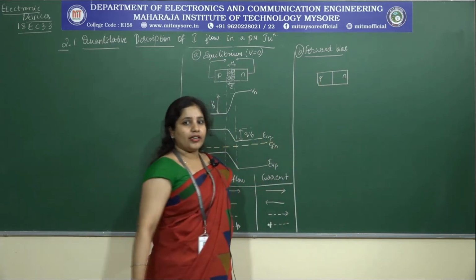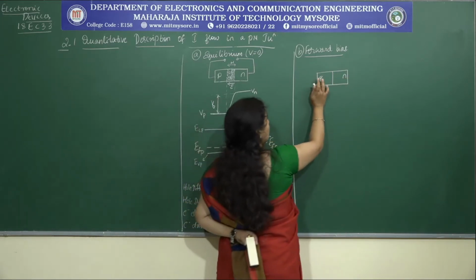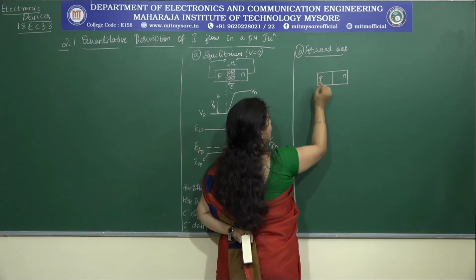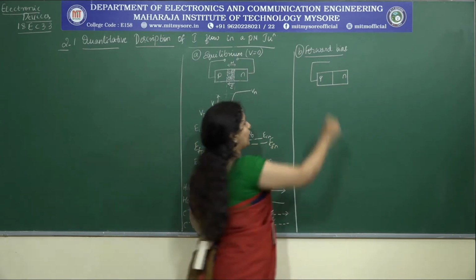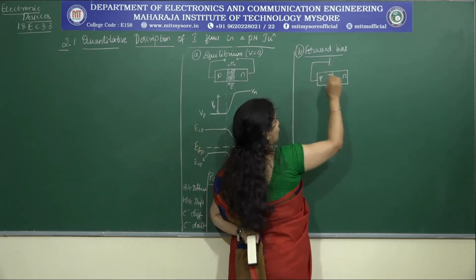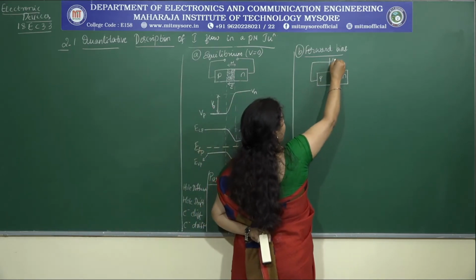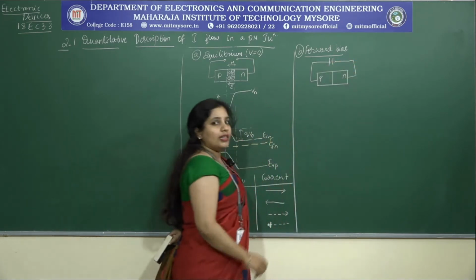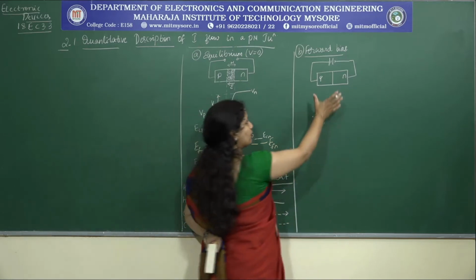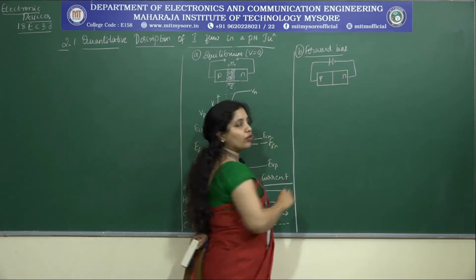We have P and N type which form a junction, done. And then if the P type side is connected to the positive terminal of the battery and the N type material is connected to the negative terminal of the battery, then this PN junction is said to be under forward bias.